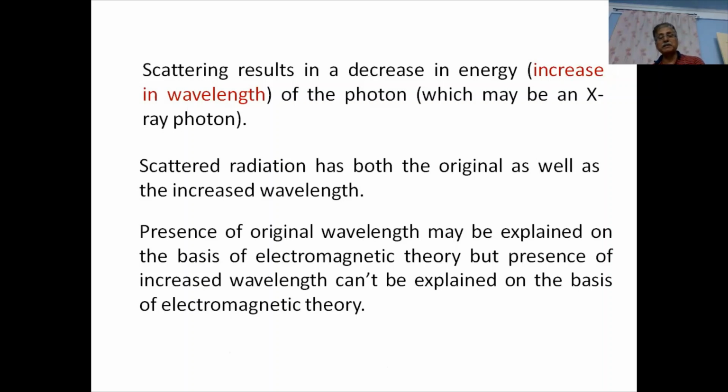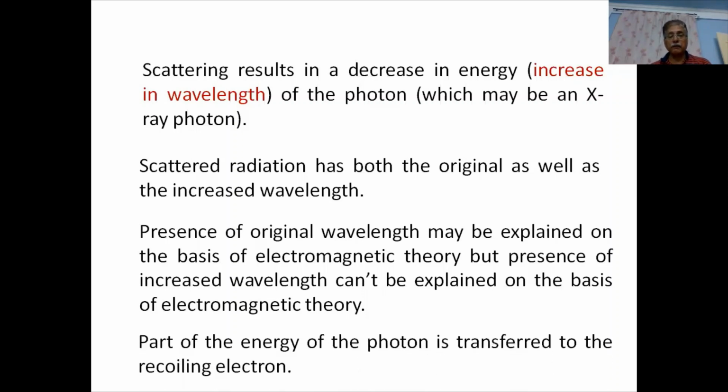To explain the original wavelength through electromagnetic theory, we can say that the incoming radiation is absorbed by the atom. The atom goes to the excited state, and when it de-excites, it emits the same radiation, and therefore the incoming photon and the radiated photon by de-excitation will certainly have the same wavelength.